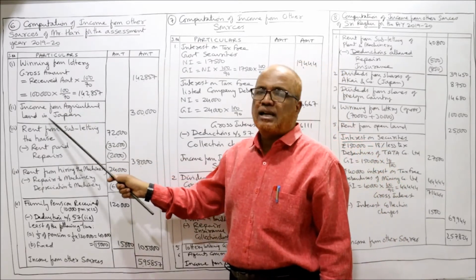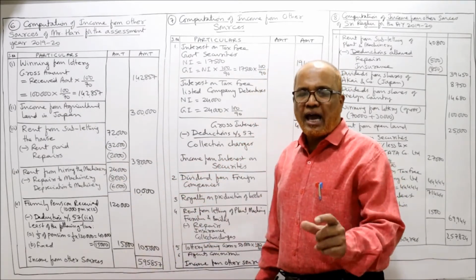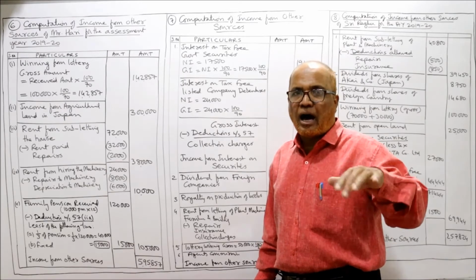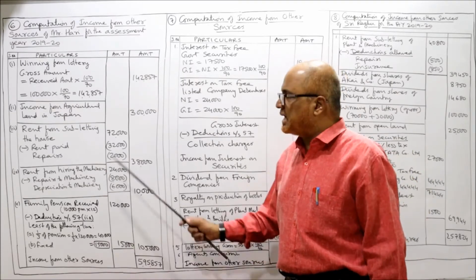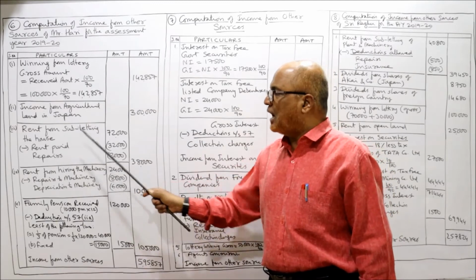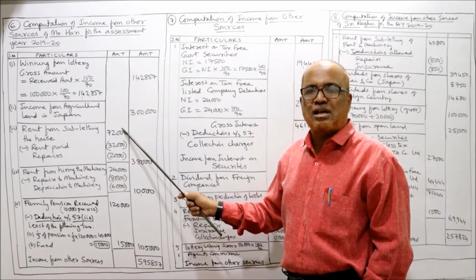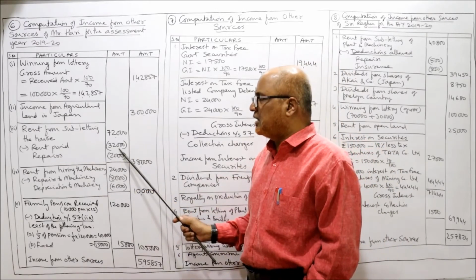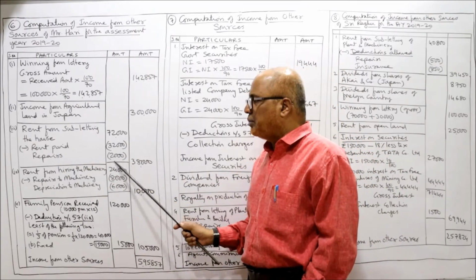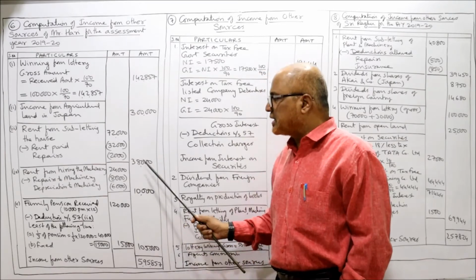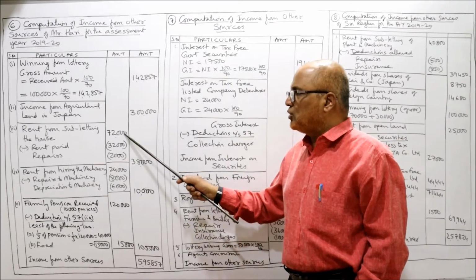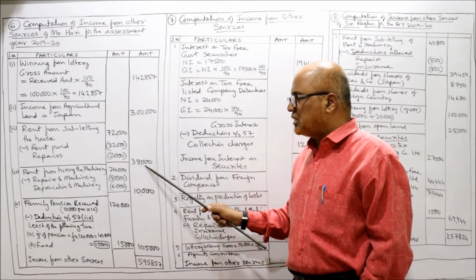Then income from agricultural land in Japan. Any agricultural income earned abroad, outside India, is taxable. Rent from subletting the house, 72,000. From this, the expenditure incurred on this sublet house, rent paid 32,000 and repairs 2,000, will be deducted. The net amount taxable is 38,000. So 72,000 minus 32,000 minus 2,000, 38,000.